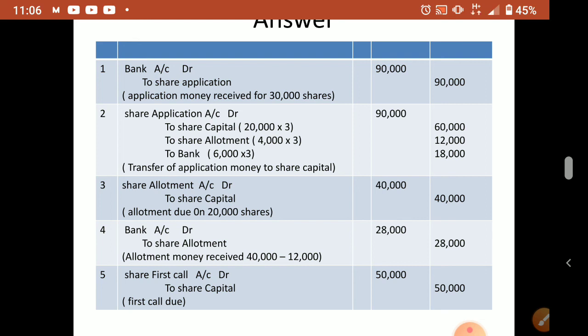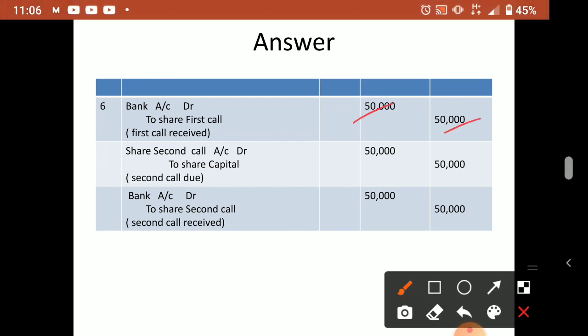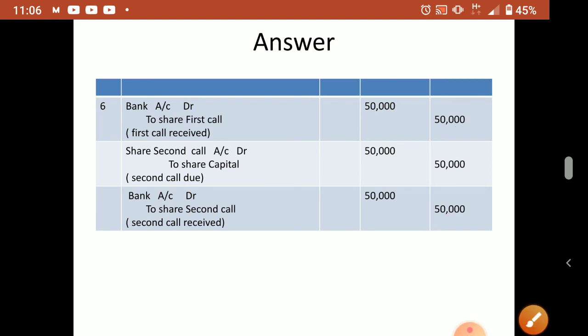Okay, share first call 50,000. Then bank account debited to share first call also 50,000. Share second call also 20,000 into 2.5 only, so 50,000. Bank account debited to share second call 50,000. Clear? So this way, wherever adjustment is required, there you have to give more care. Pro rata means understand it well.